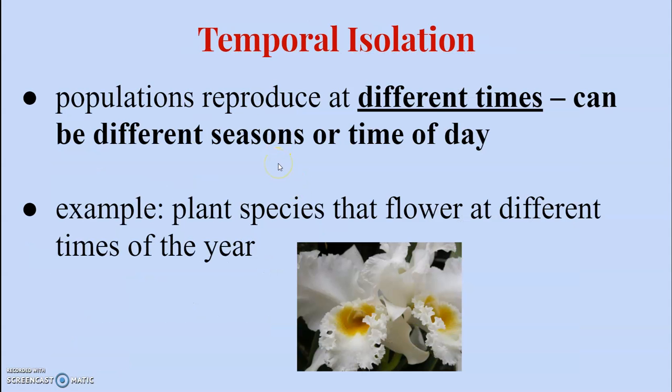The last type of isolation is temporal isolation, and this means that the populations reproduce at different times. It can be different seasons or just the time of day. One example is some plant species flower at different times of the year. One might flower in the spring, another one might flower in the fall, and so you're not going to see them mating with one another because they are reproducing at different times.